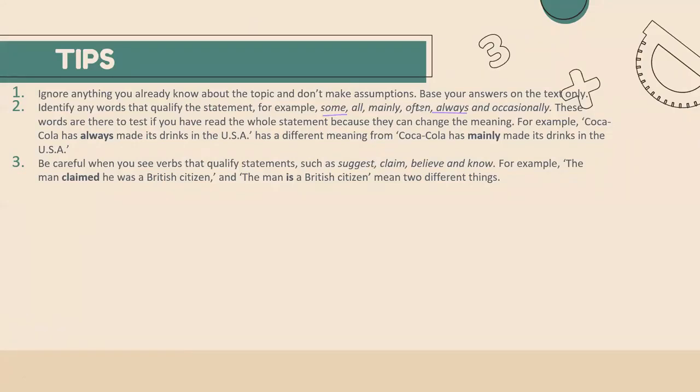See, in that case, depending upon the topic, depending upon the statement, that answer can be false or not given as well. In this case, the man claimed that he was a British citizen, and if the sentence given in the passage is that the man is a British citizen, then it will be false one. In the tips 2 also, that Coca-Cola वाला example जो मैंने दिया है, उसमें भी it will be false. That यहाँ पे always mention किया है and यहाँ पे mainly mention किया है. So which differs? And so your answer will be false.